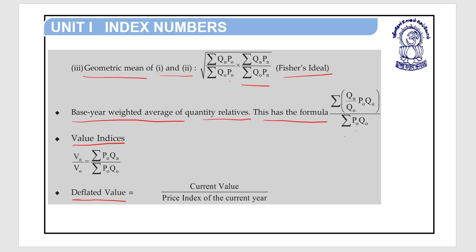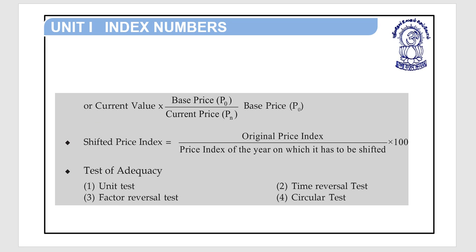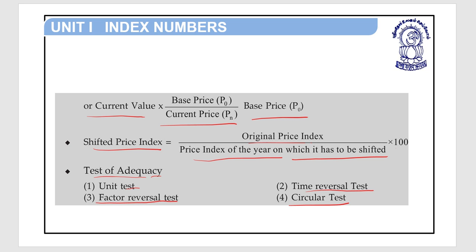Deflated value is equal to current value upon price index of the current year, or current value multiplied with base price P0 upon current price Pn. Shifted price index is equal to original price index upon price index of the year on which it has to be shifted into 100. Tests of adequacy: first, unit test; second, time reversal test; third, factor reversal test; fourth, circular test.